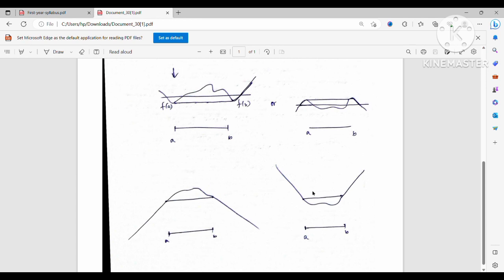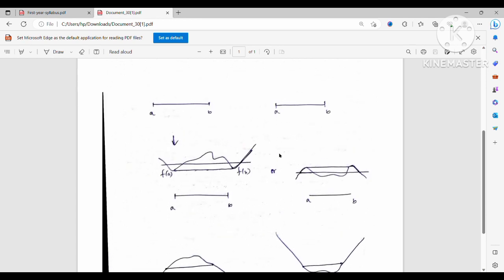So f will not be onto, and that is also a contradiction. This is the exact reason for which we can conclude that there does not exist any function f that assumes every value exactly twice. Every value means f must be onto, as well as each value should be taken exactly twice. So this is a contradiction.